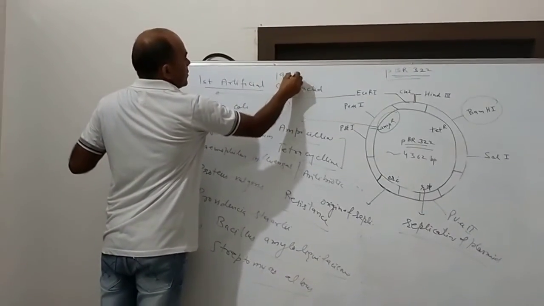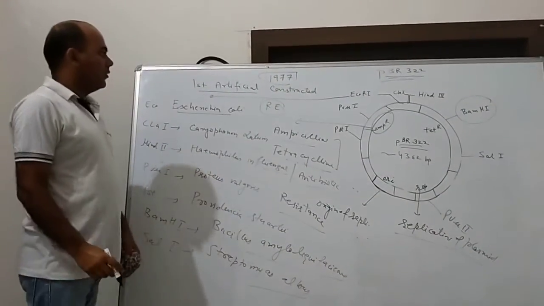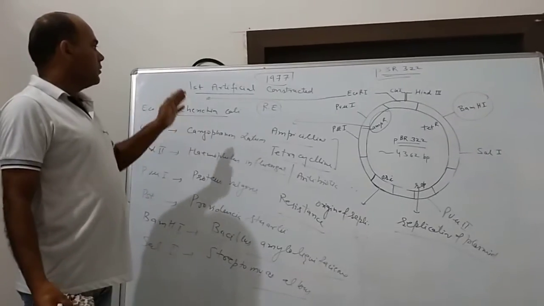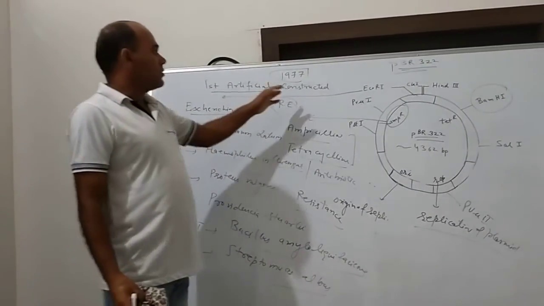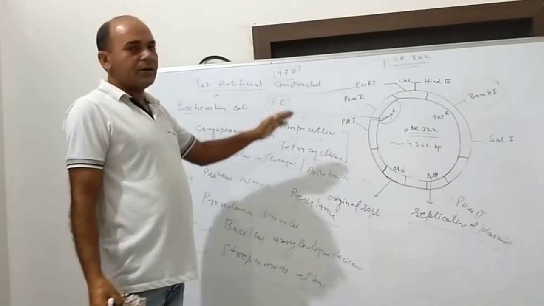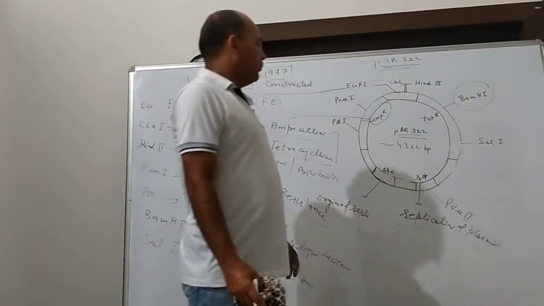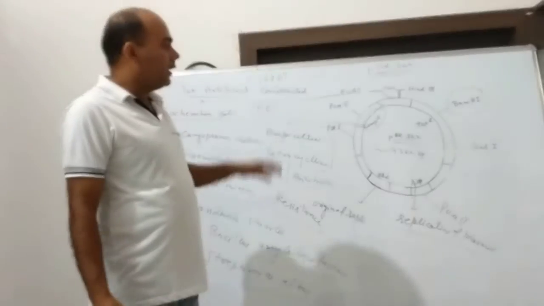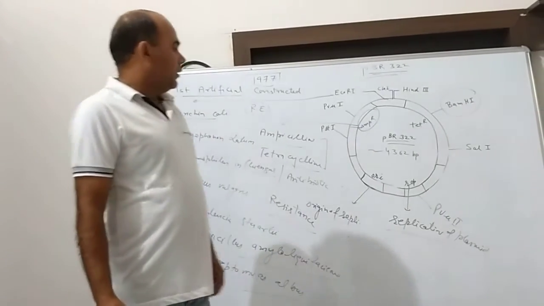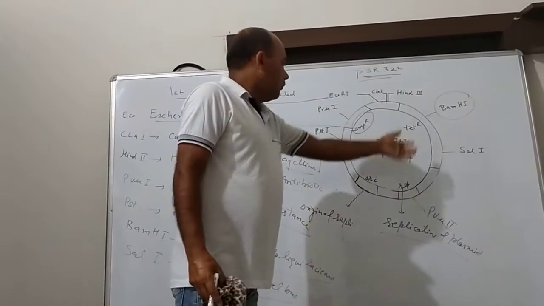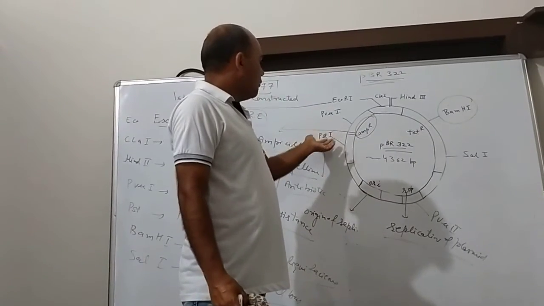That's why it is called the first artificially constructed plasmid vector, pBR322.